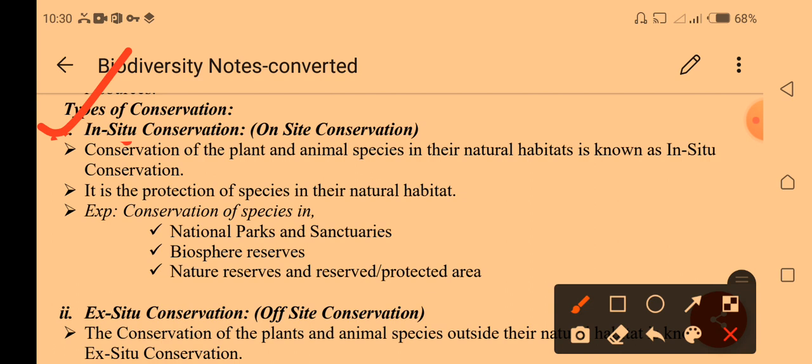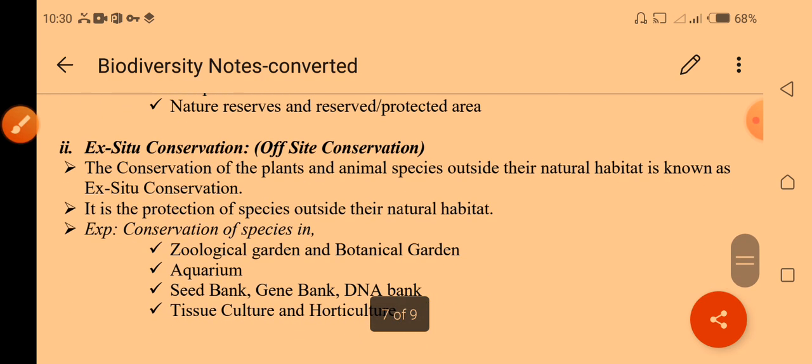The best examples of in situ conservation are national parks, sanctuaries, biosphere reserves, nature reserves, and protected areas. The second type is ex situ conservation.